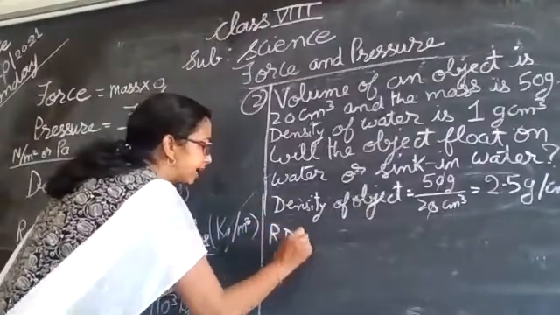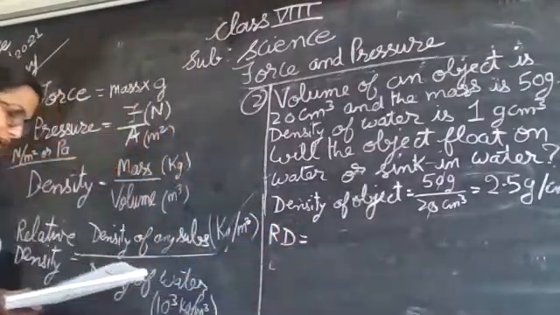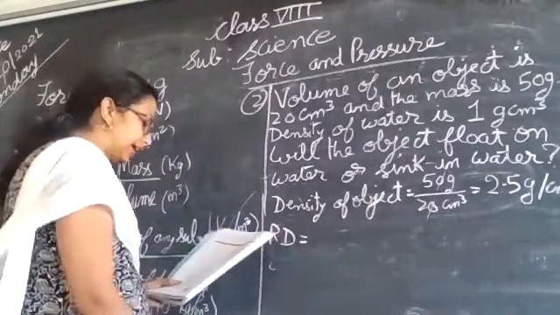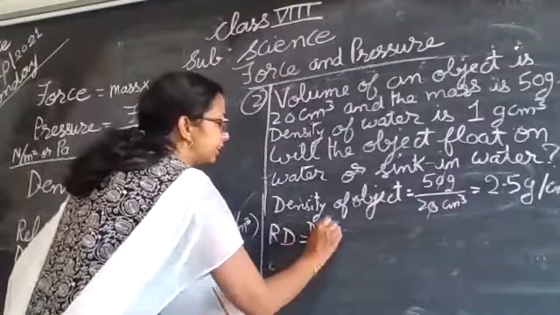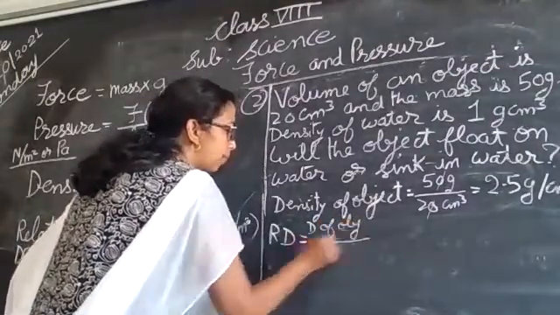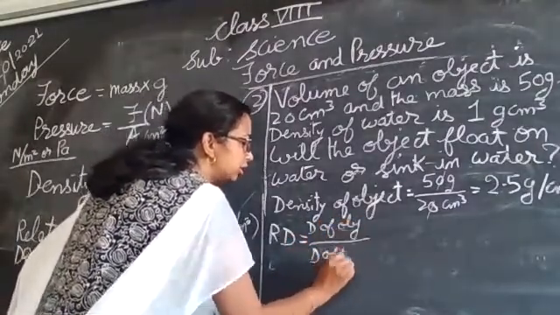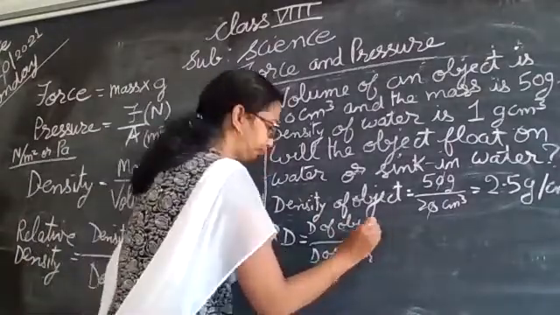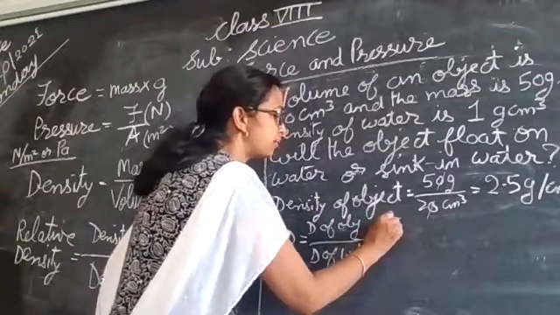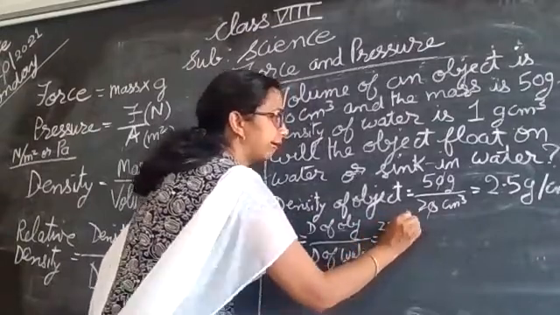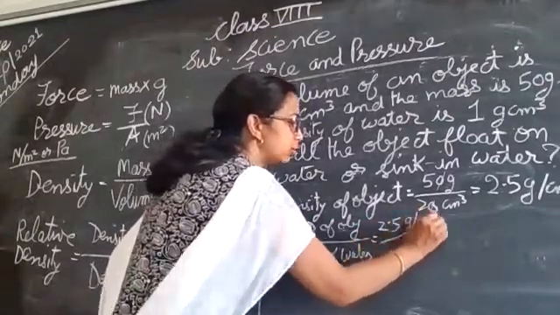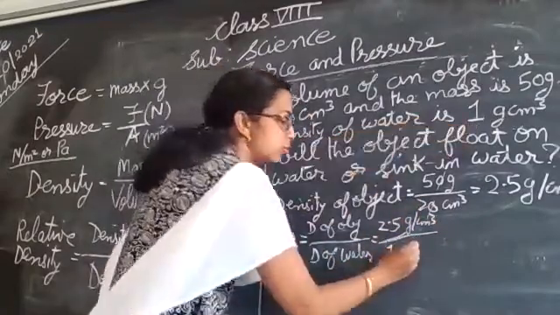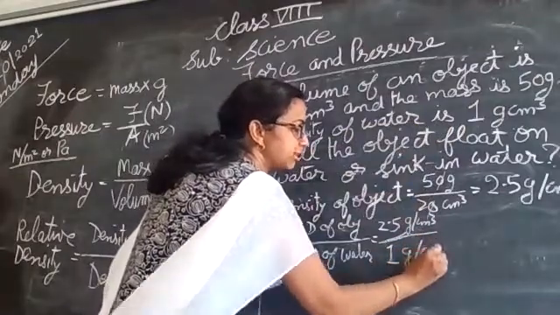Relative density, if we find out, what will happen? Density of object upon density of water, that will be equal to density of object is 2.5 gram centimeter cube divided by, here it is given 1 gram centimeter cube.